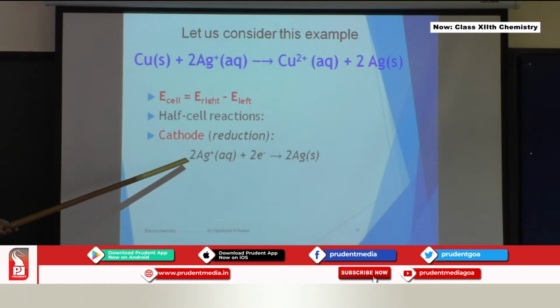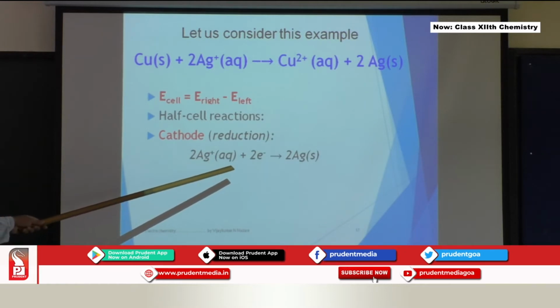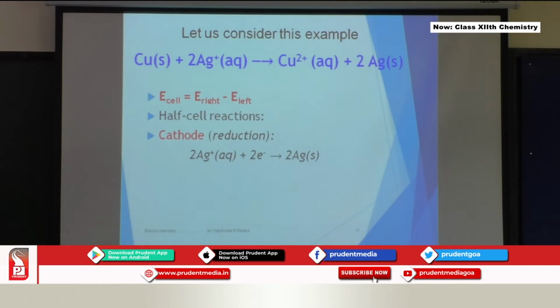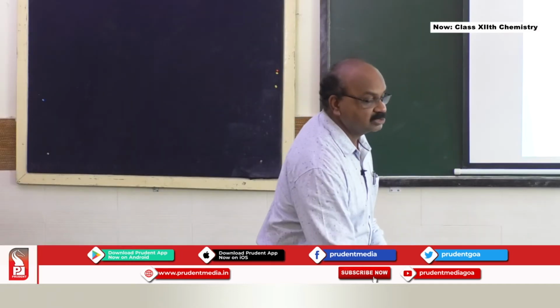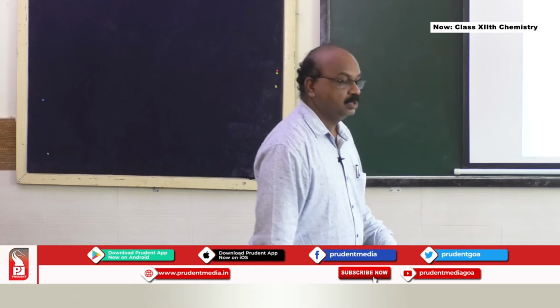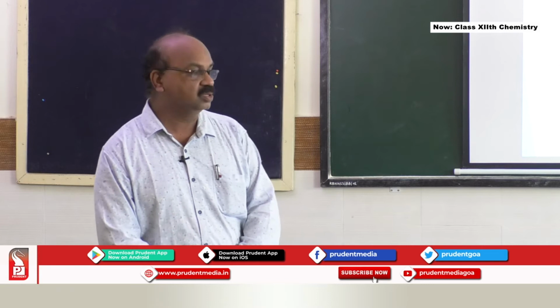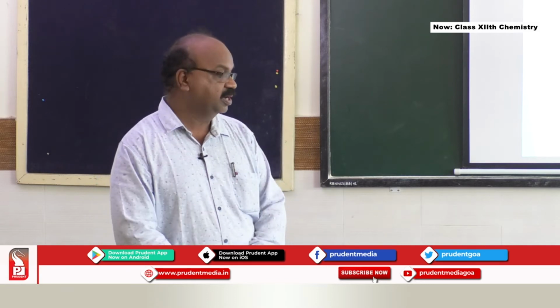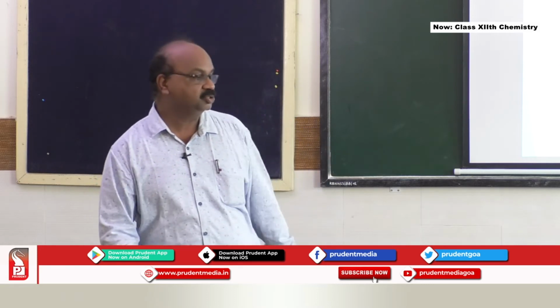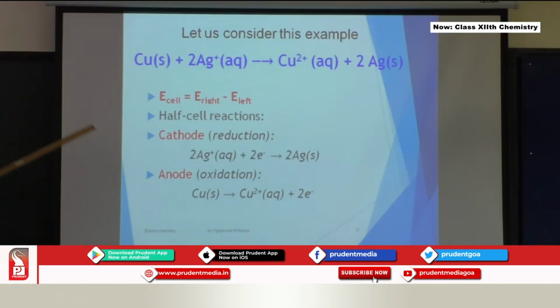You can see here the cathodic reaction, silver accepting the two electrons, undergoing reduction to form metallic silver, and the anode reaction, that is oxidation, copper is undergoing oxidation by loss of two electrons. So copper undergoes oxidation, silver undergoes reduction. You should be able to write the cathode reaction and the anode reaction once the cell representation is given to you or from the chemical equation.